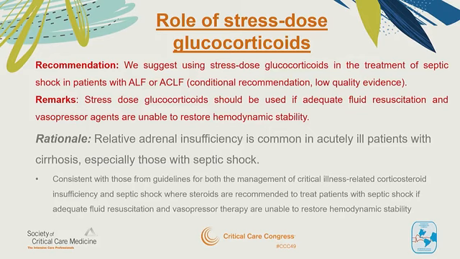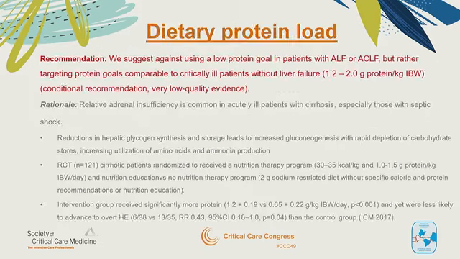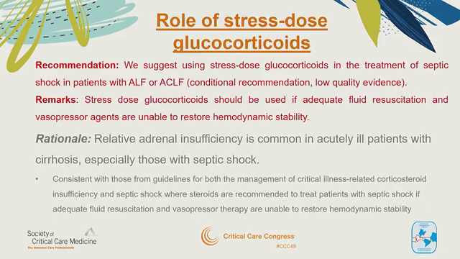The remark is that stress dose glucocorticoids should be used if adequate fluid resuscitation and vasopressor agents are unable to restore hemodynamic stability. This is based on the fact that relative adrenal insufficiency is actually common in acutely ill patients with cirrhosis, especially those with septic shock. This is consistent with, as mentioned before, guidelines in both cirrhotic and non-cirrhotic patients with septic shock.